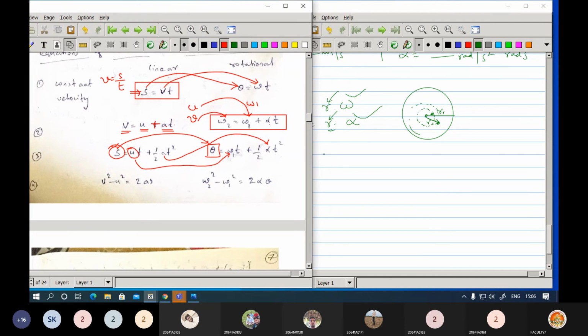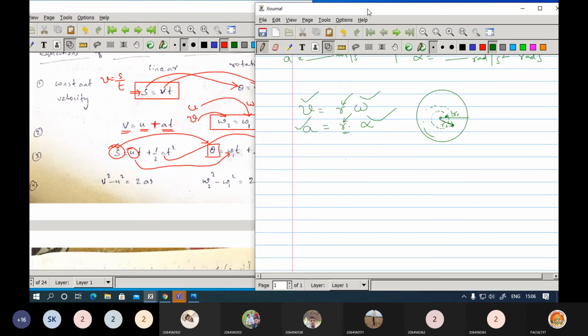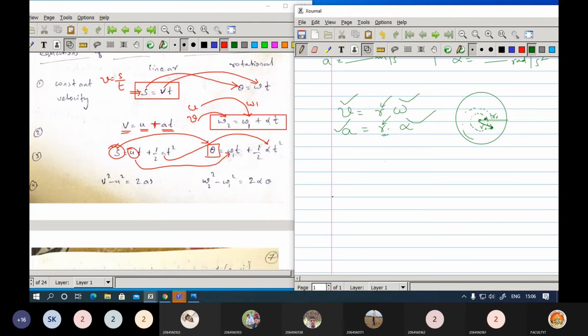If you want to rewrite those equations, let us see what we wrote. s equals vt. How did you get this expression? Actually v equals distance by time, so we got the distance. Now in this concept of rotation, what is the distance here? It is theta, the angular displacement, and the velocity is the angular velocity, into t.